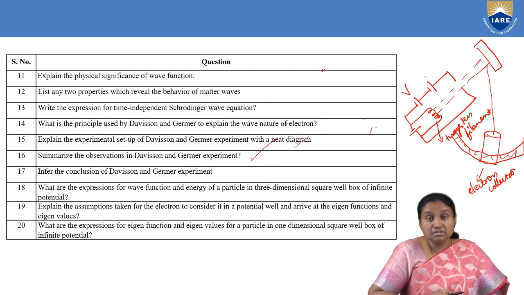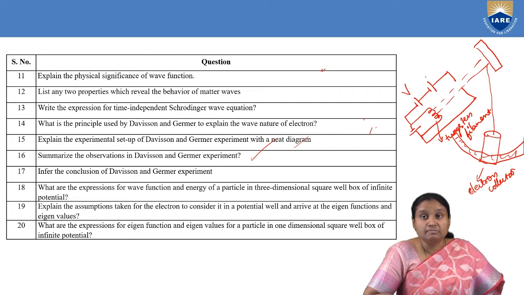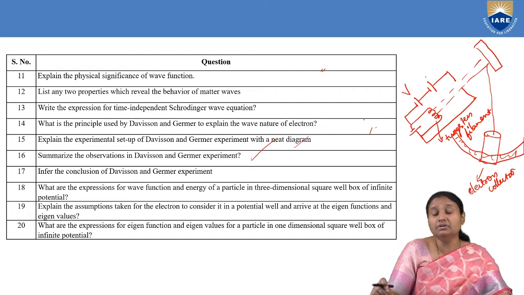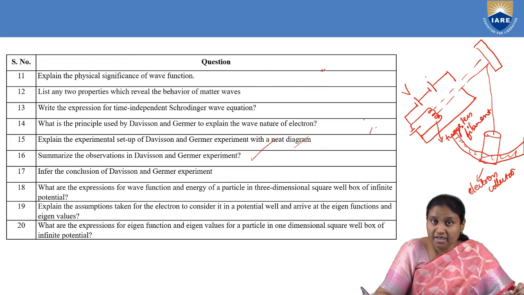Summarize the observations in the Davisson and Germer experiment. Here we have taken electrons and made them move, and then collected the scattered electrons. What we observed is that the number of electrons scattered is different in different directions.